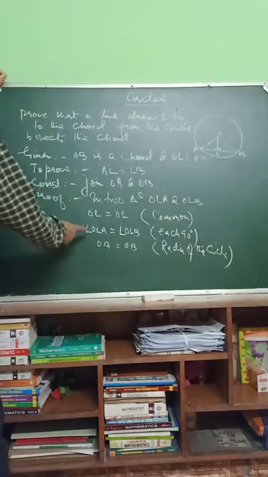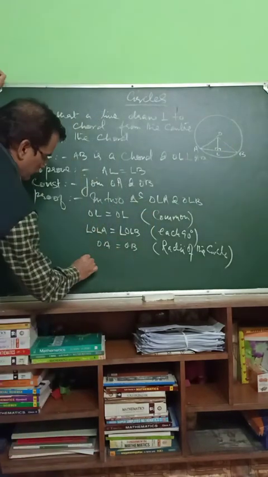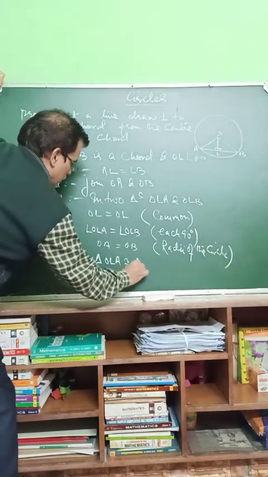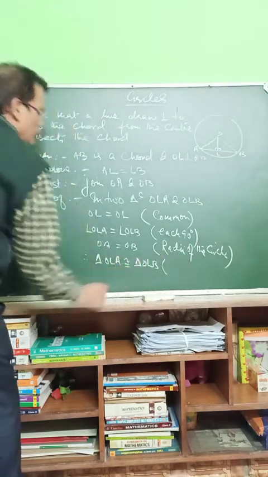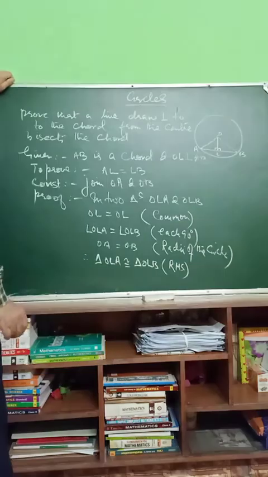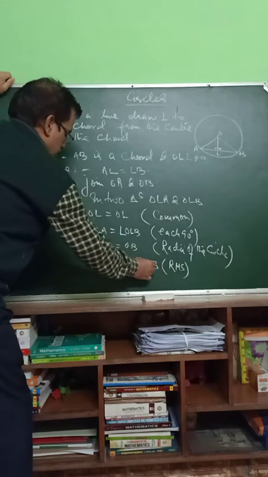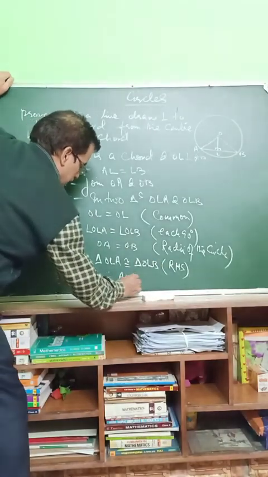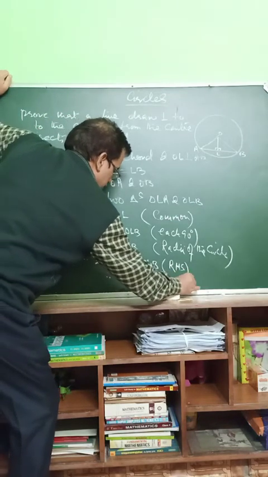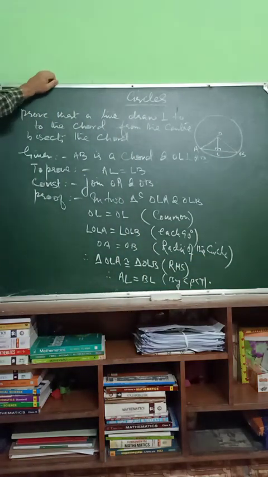Therefore, triangles are congruent. Have a look. This is right angle, this is hypotenuse, this is one side. Therefore, triangle OLA is congruent to triangle OLB by rule of RHS. Therefore, AL is equal to BL by CPCT. So this is the first theorem on the circles.